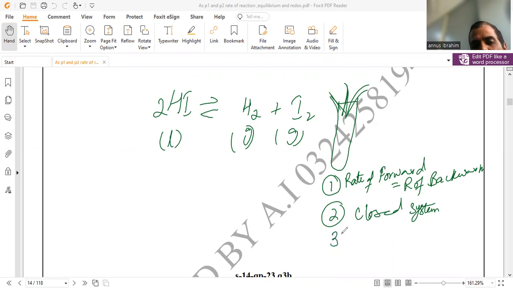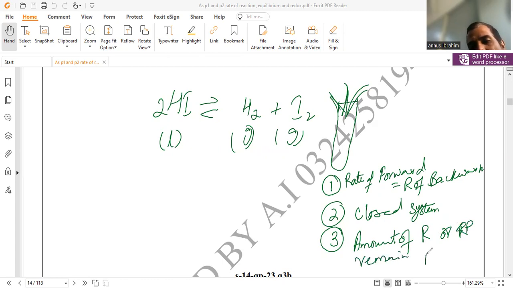Third, a more interesting fact is that once equilibrium is maintained, the amount of reactants or products becomes fixed, or constant. They remain constant and do not change. I'm not telling you that they are both equal.